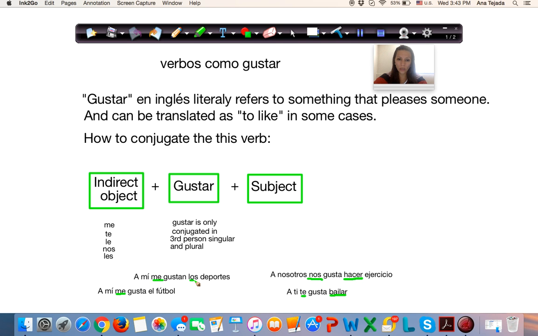Here we're talking about nouns. Nouns are always going to have an article before the noun. So either it's going to be a definite article or indefinite article: el, la, los, las, un, una, unas, unos. Okay? That is how we conjugate or form sentences with gustar.